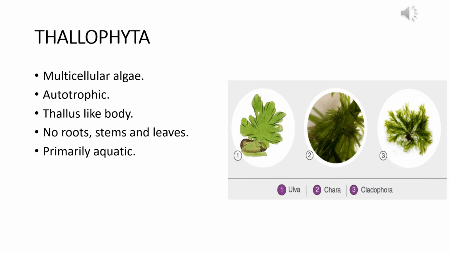So the thallus-like body means the body which cannot be distinguished into root, stems and leaves. They are primarily aquatic. They are mainly found in the oceans and the rivers. Examples are Ulothrix, Chara, Cladophora, etc.